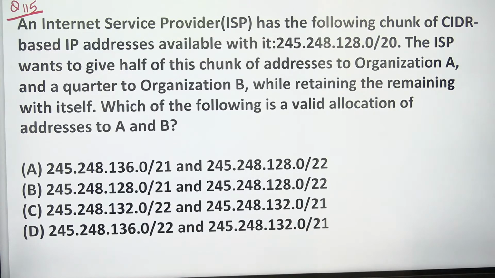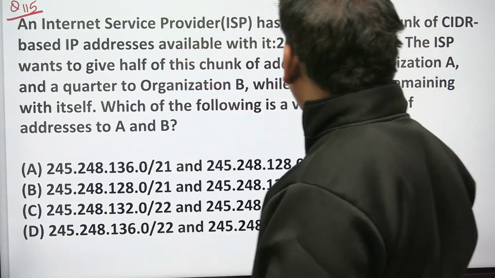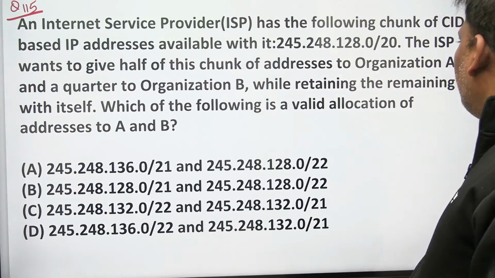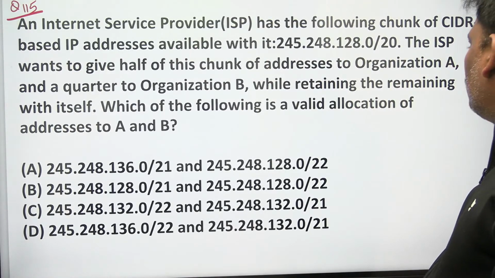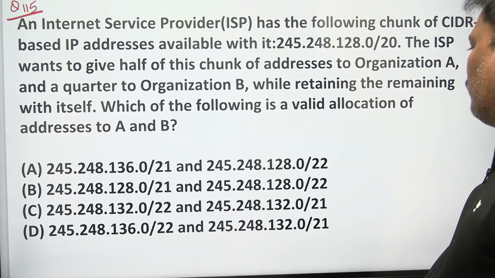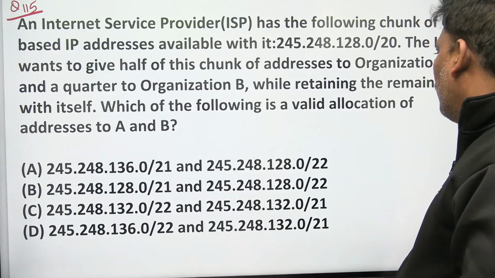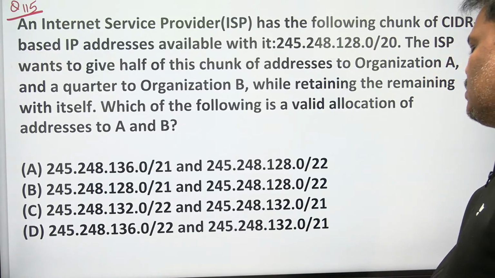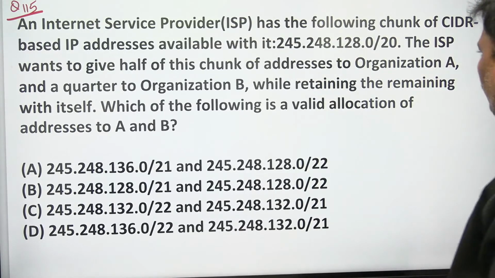An internet service provider has the following CIDR based IP addresses available with it. The ISP wants to give half of this chunk of IP addresses to organization A and a quarter to organization B, while retaining the remaining with itself. Which of the following is a valid allocation of IP addresses to A and B? So be careful.